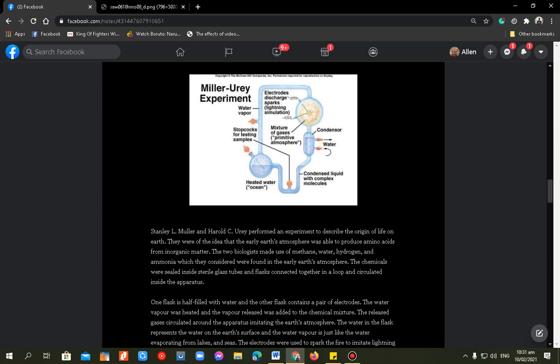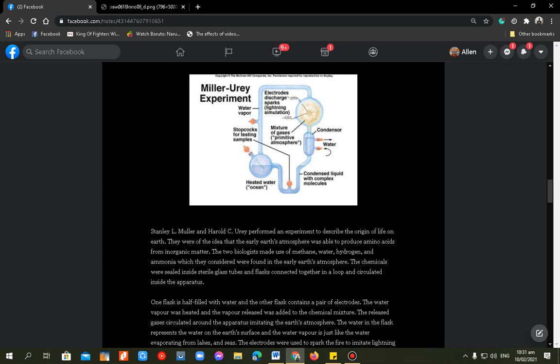So ano ba yung tinutukoy dito na amino acids? Amino acids are the organic compounds that combine to form protein, wherein amino acids together with proteins are the building blocks of life, produced from inorganic matter.